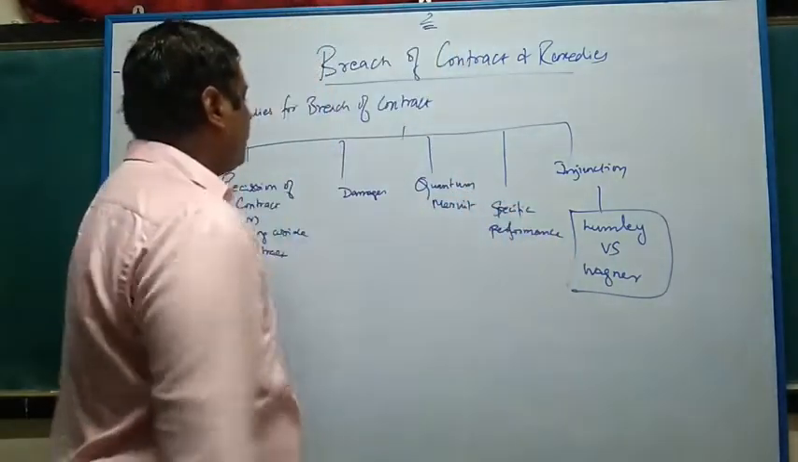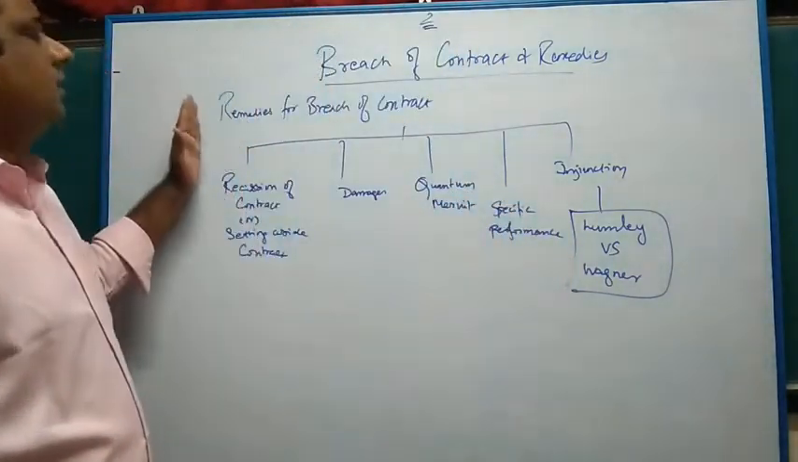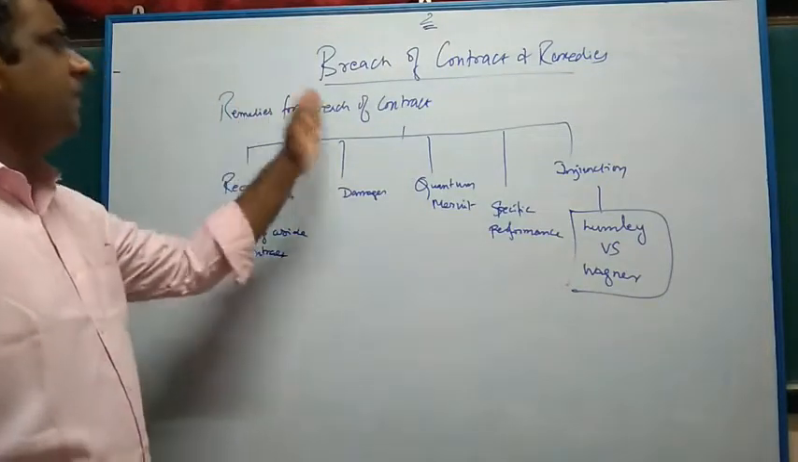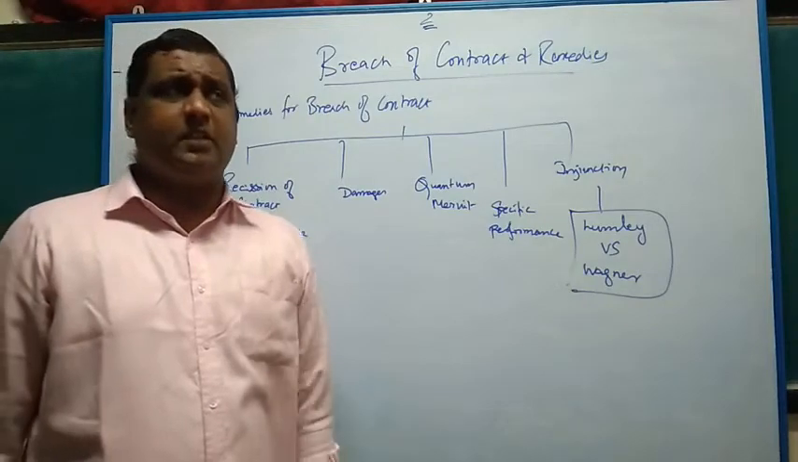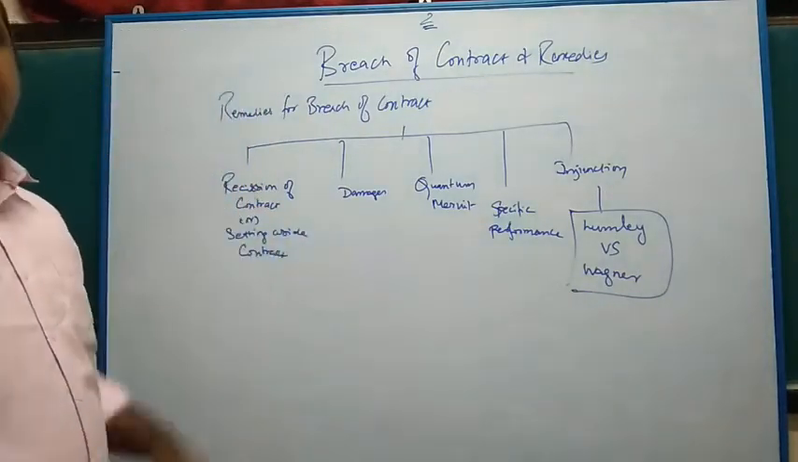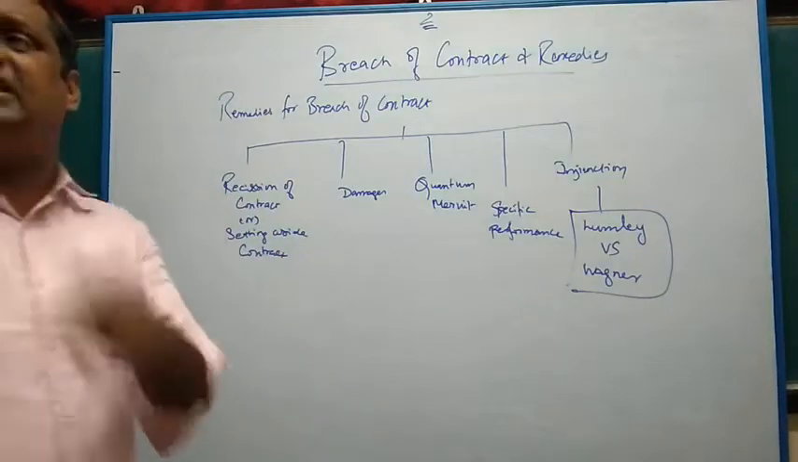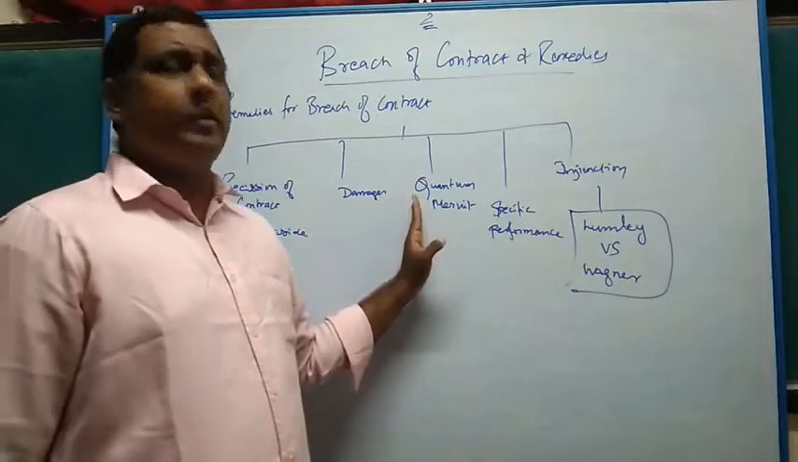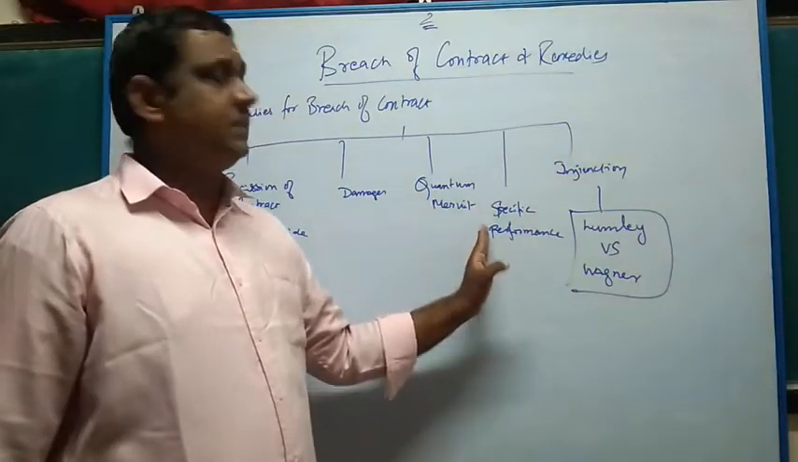There are various remedies which are prescribed under the contract as remedies for breach of contract. Wherever parties violate the terms and conditions of the contract, the following are the remedies which are available. One is rescission of the contract, or setting aside the contract, or cancelling the contract. Second is damages. Third is quantum meruit. Fourth is specific performance. Fifth is injunction.